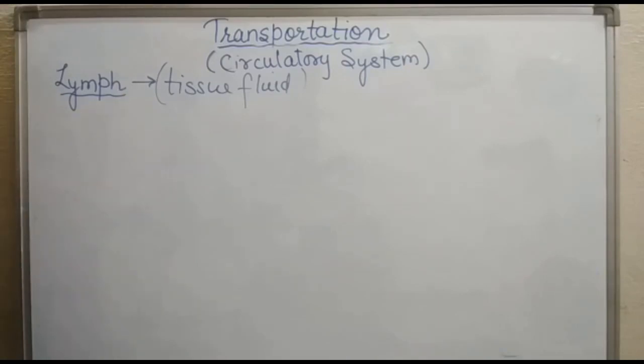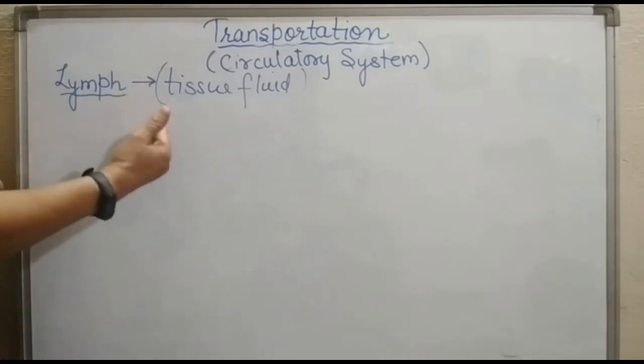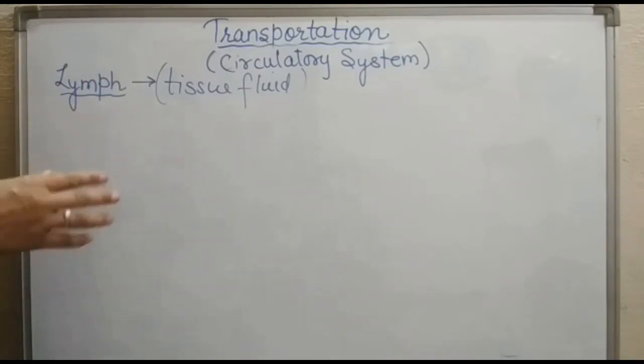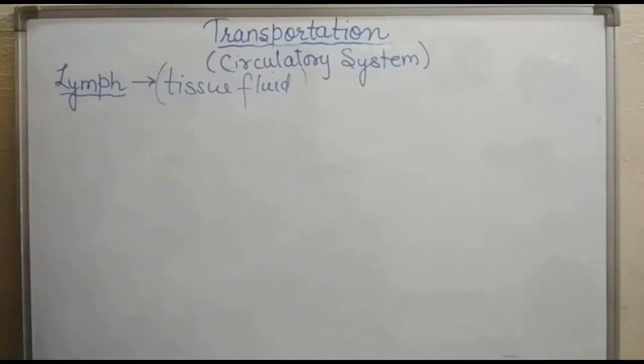From the pores of those capillaries, some amount of plasma, protein and blood cells escape into the intercellular space in the tissue, and that forms the tissue fluid. It is similar to the plasma of blood but colorless and contains less protein.